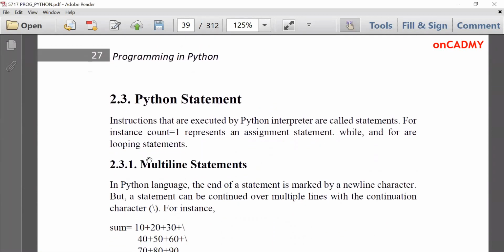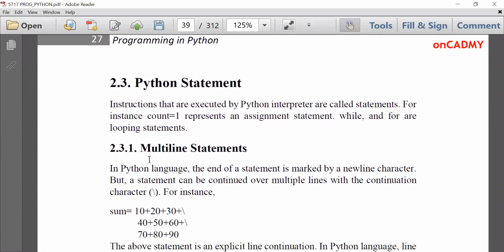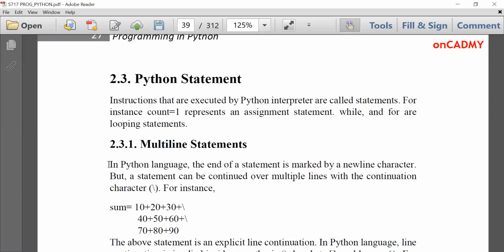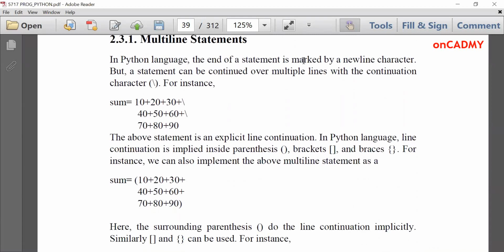Next one is Python statements. What are Python statements? Whatever instruction we write in programming is termed a statement. Instructions that are executed by a Python interpreter are called statements. For instance, count = 1 represents an assignment statement, while while and for are looping statements. If we write a multiple line statement, how can we write it? You can see in the Python language, the end of a statement is marked by a new line character.